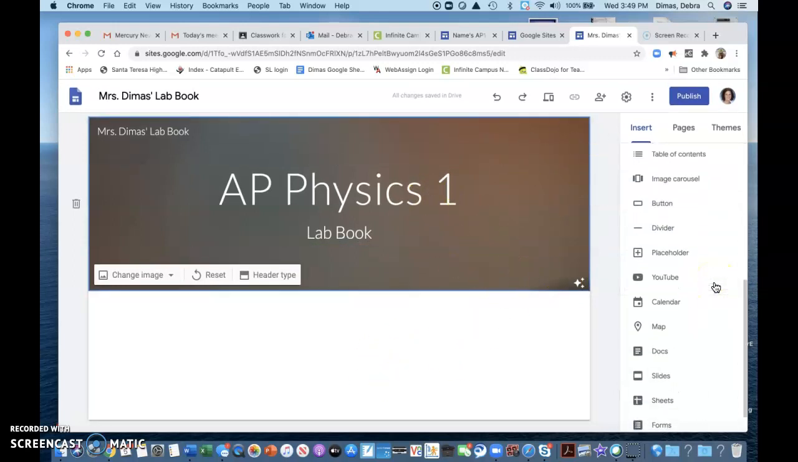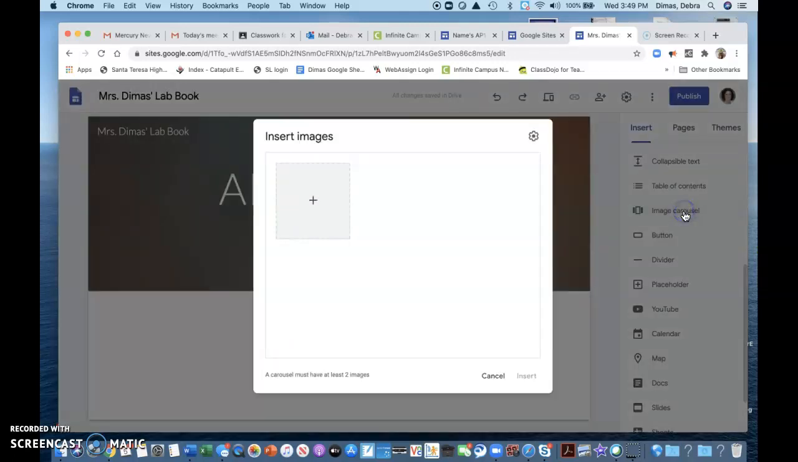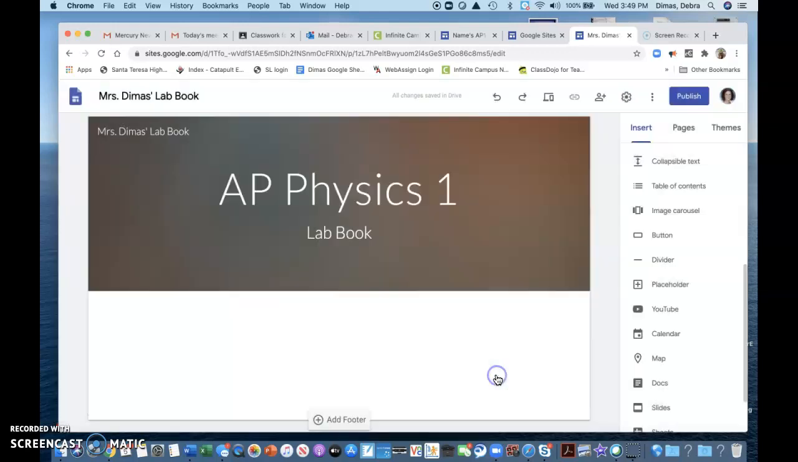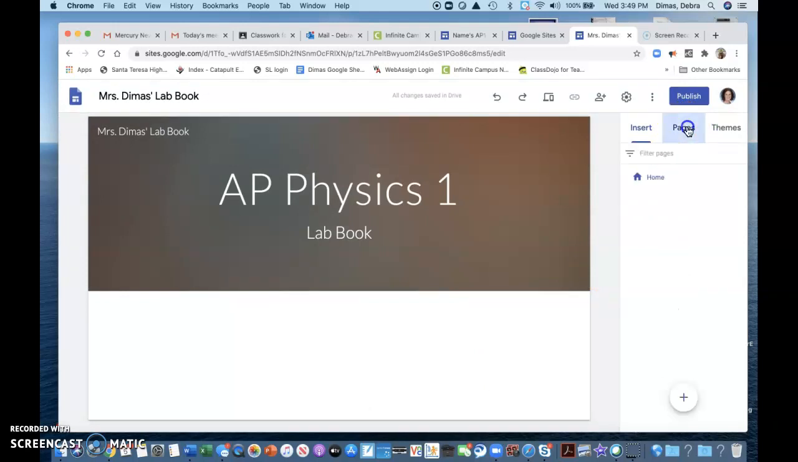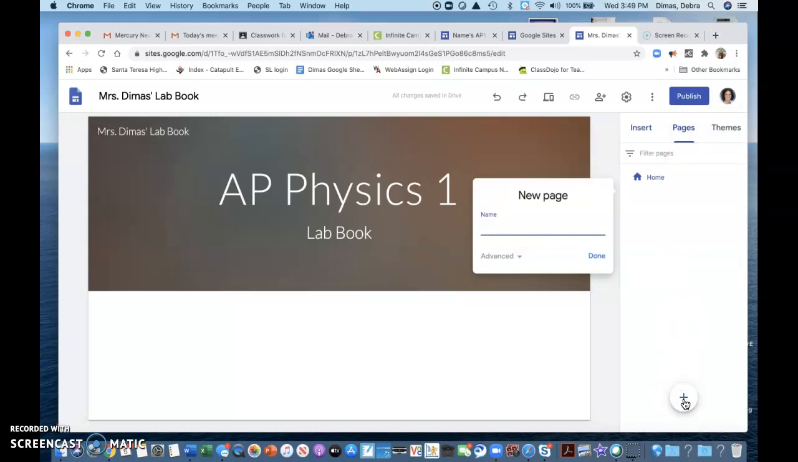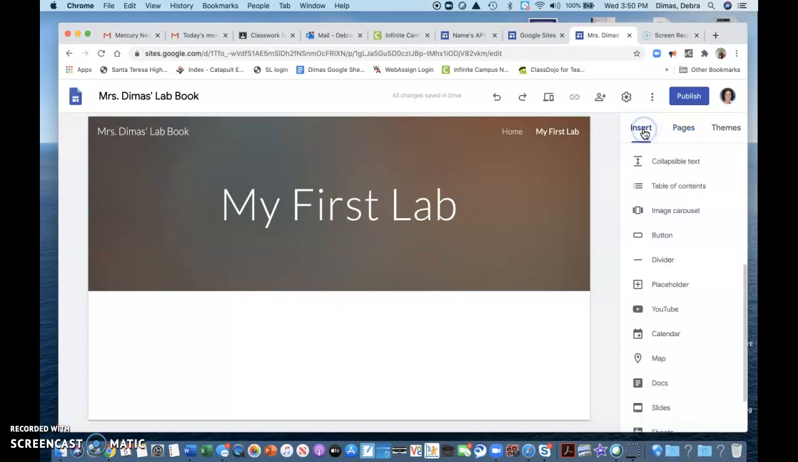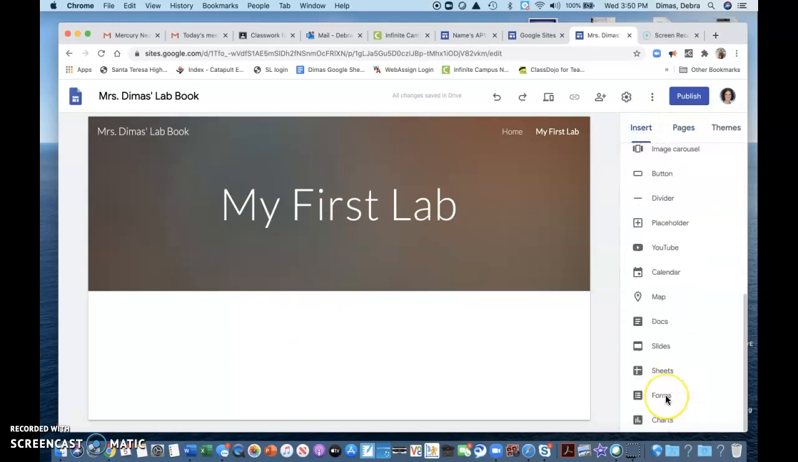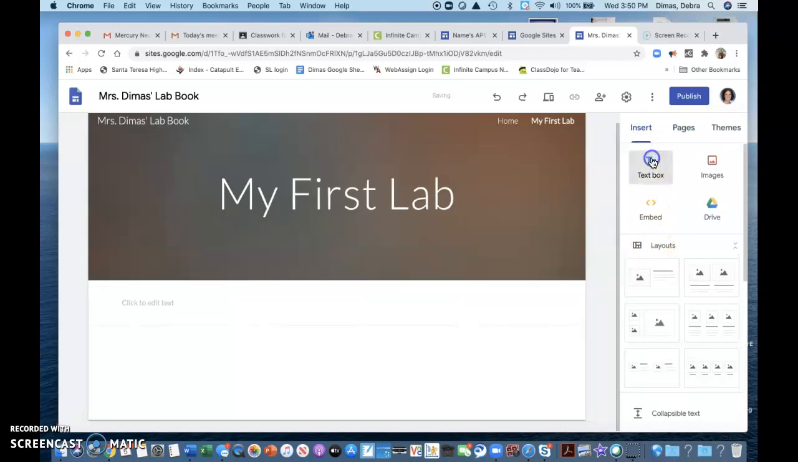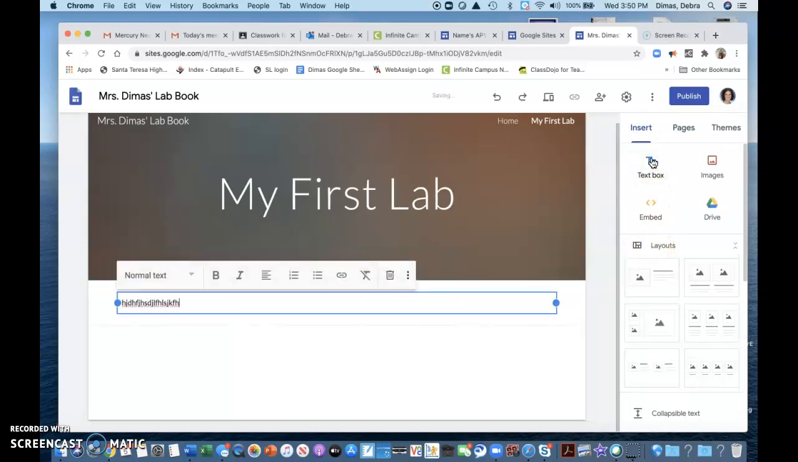So you can play with other things. You want to do that image carousel like I did on mine. You could do this, and then you could add pictures to it and decide what pictures you wanted, right? But that's up to you. But now I want to do my first lab. So if I want to do my first lab, I need to go to Pages. So I click the little plus, and I'm going to call it My First Lab because I don't know what it is. So this is my first lab, and so then I can start adding things. I go back to the insert, and there's all these things you can add, right? But I probably want to add a text box, so then I can type in stuff there.